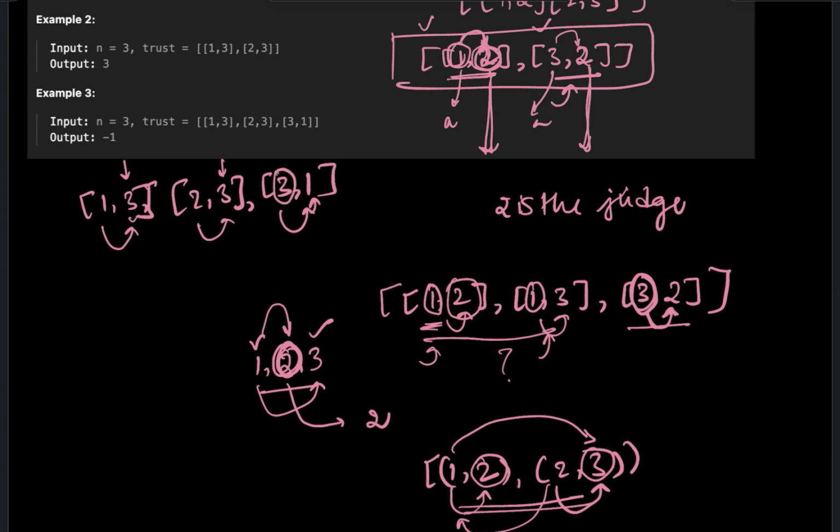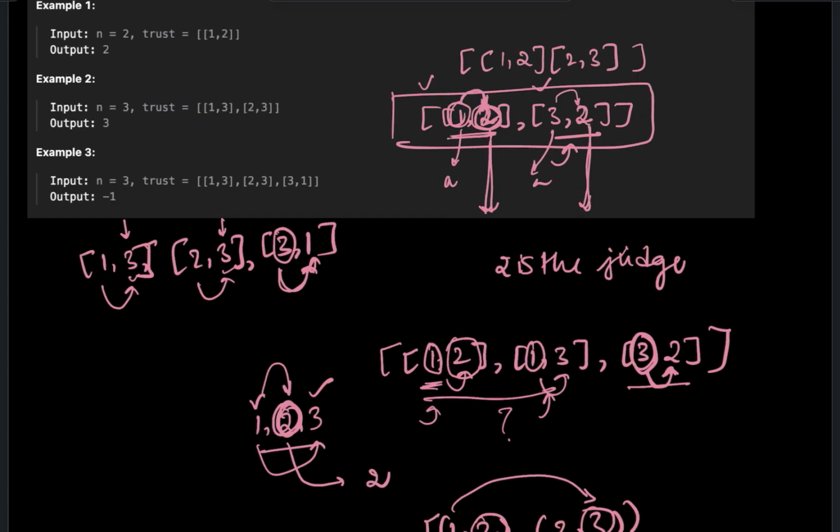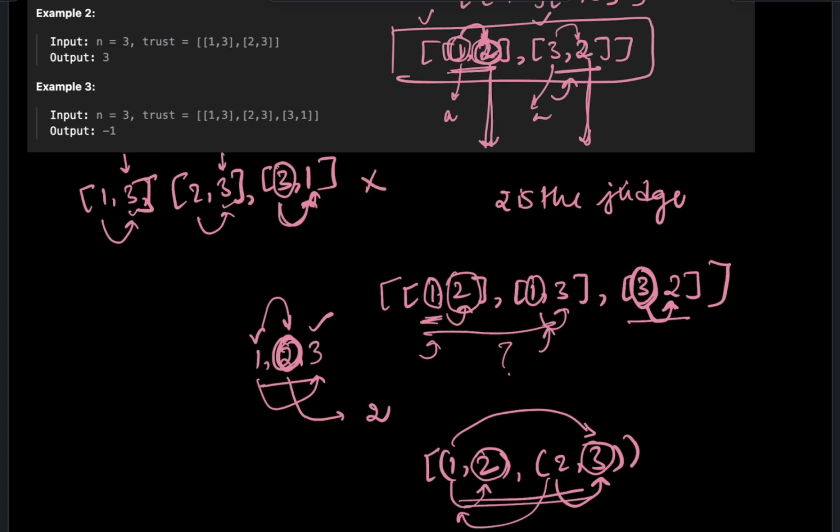If we assume that 3 is the judge and see that this judge is trusting 1, the town judge will never trust anyone. So this condition has failed, and we can't find any element that qualifies as the town judge. So we'll be returning -1 in that case.